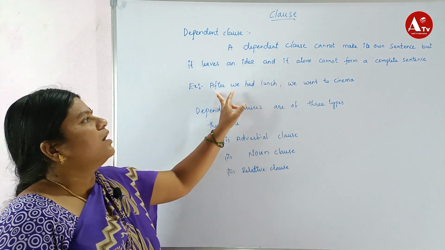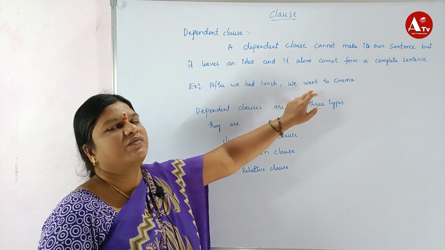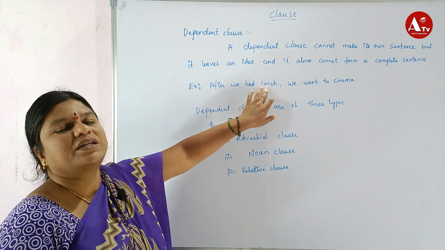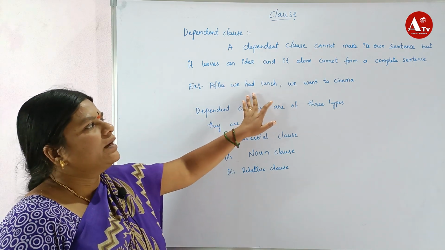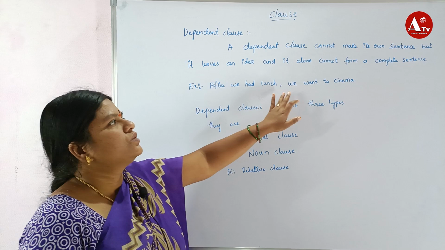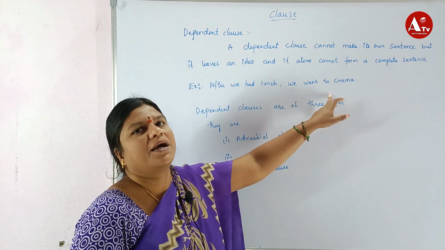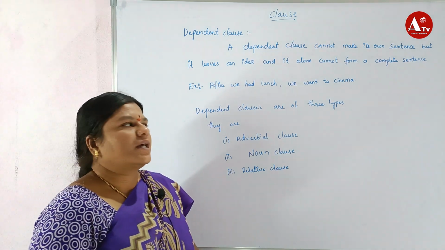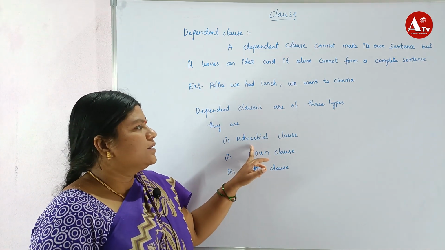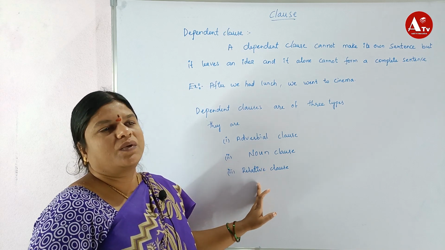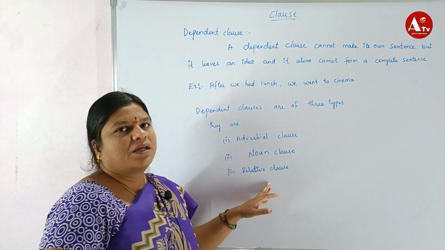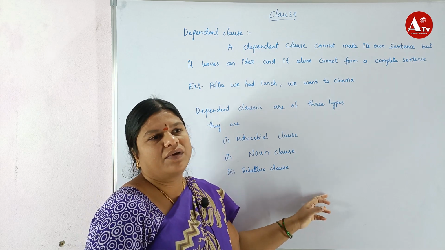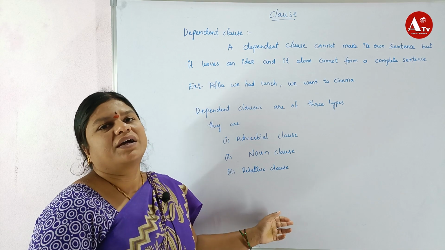After we had lunch we went to the cinema. Here, after we had lunch acts as a dependent clause or subordinate clause. We went forms a complete sentence. Dependent clauses are of 3 types. They are the adverbial clause, noun clause, and relative clause. The relative clause is of 2 types: one is the defining clause and the other is the non-defining clause.